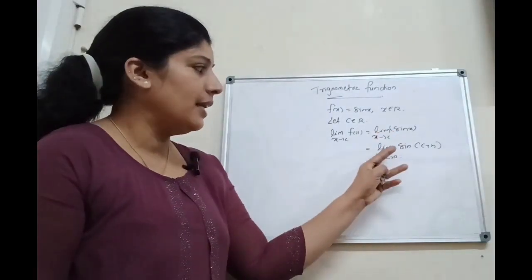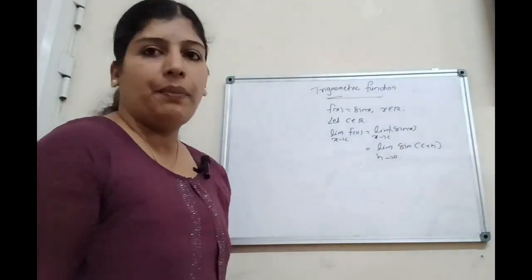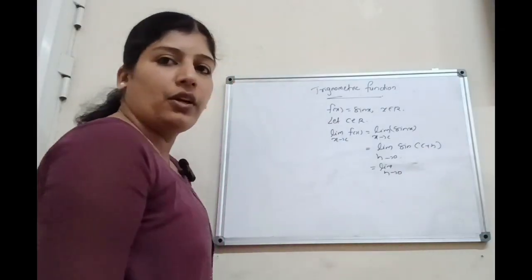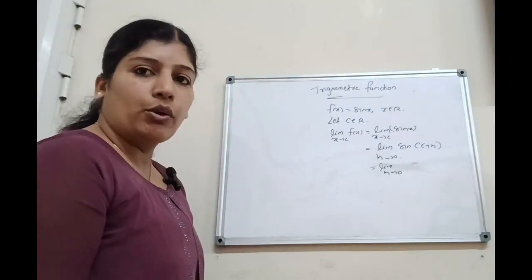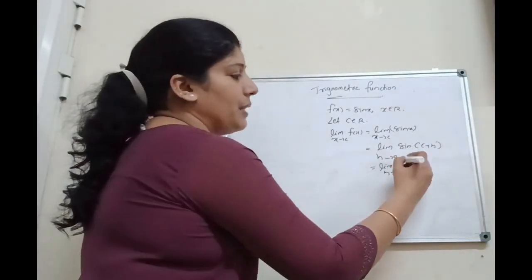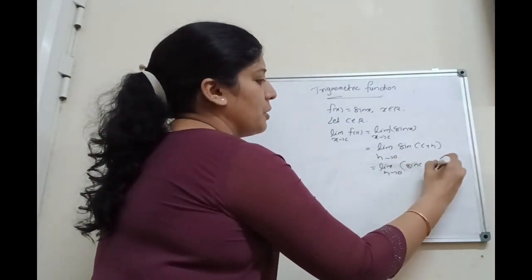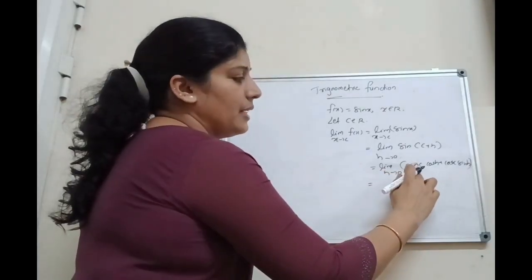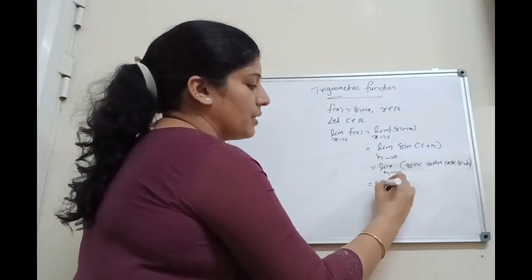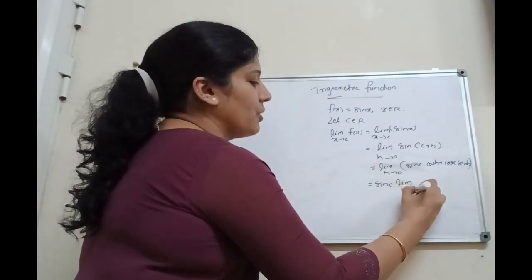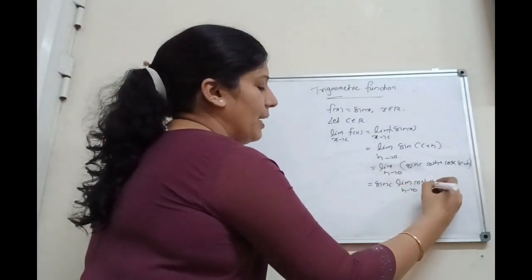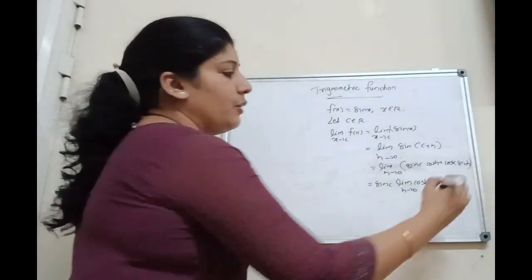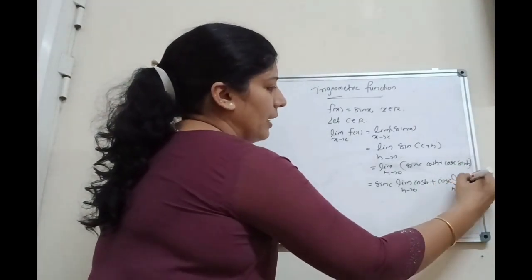That is, it can be written as limit h tends to 0 of sin of c plus h. We know that sin of a plus b is sin a cos b plus cos a sin b. Now here sin of c plus h is equal to sin c cos h plus cos c sin h. Here, sin c is constant, so take it outside: sin c into limit h tends to 0 of cos h, plus the second term cos c sin h. Here cos c is constant, so take it outside: cos c into limit h tends to 0 of sin h.